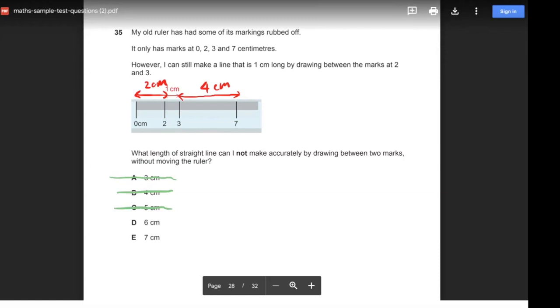Can I get that? Okay, so I don't think I can get that. Let's look at option E, 7 centimeters. Yes, I can get that. If I just go from here to here, that is 7 centimeters. So that is not the answer. That means the correct answer, the one that I cannot make accurately, would be D. So the correct answer for question 35 is D.